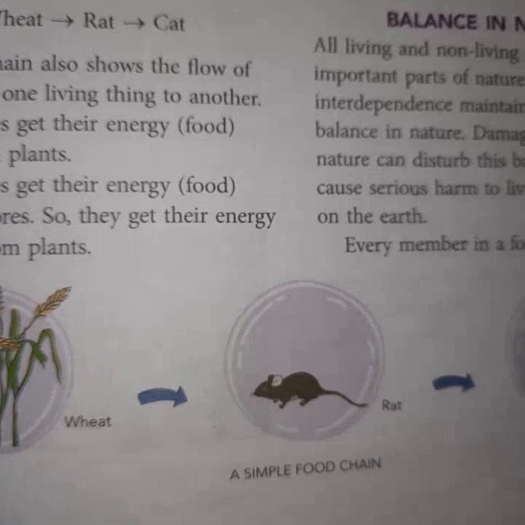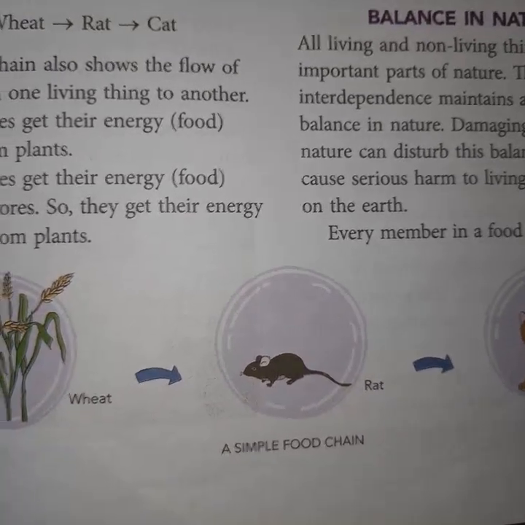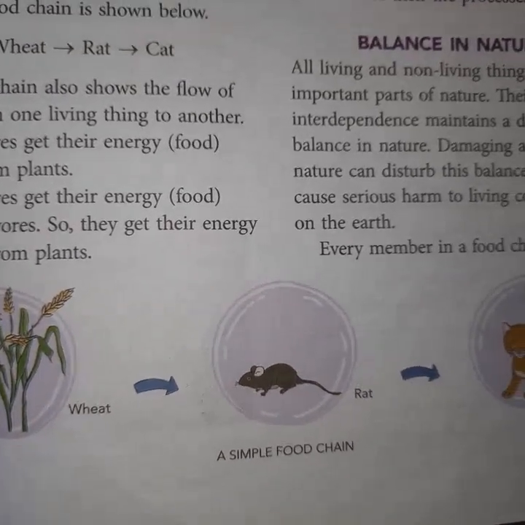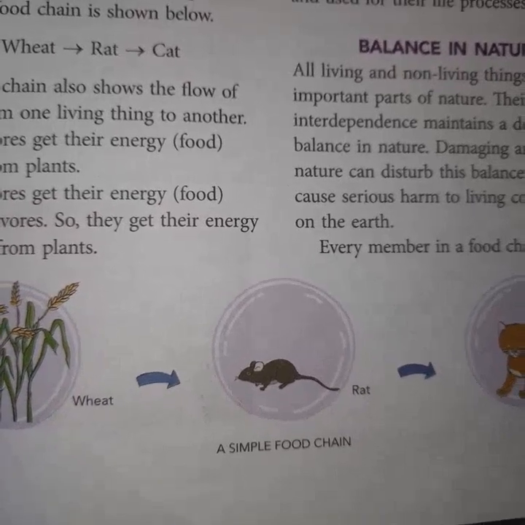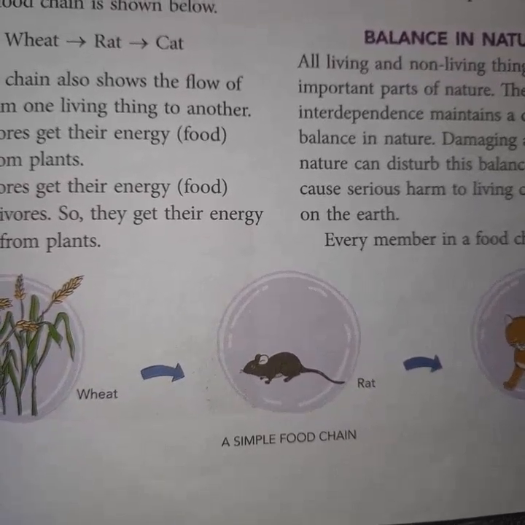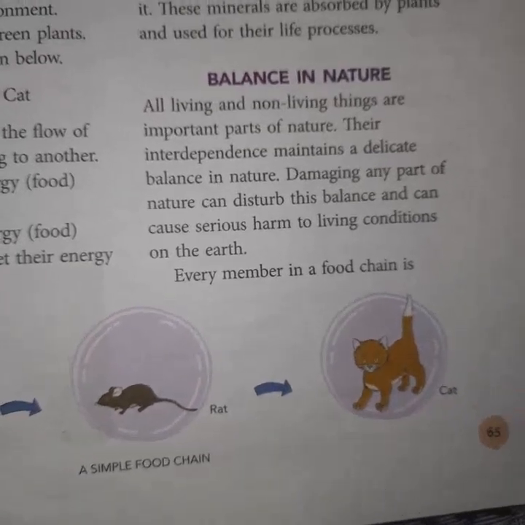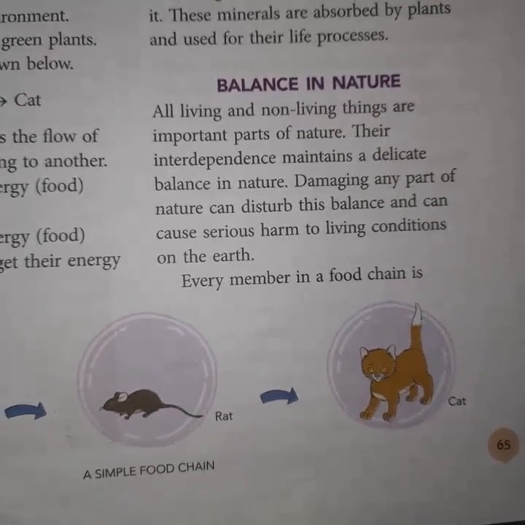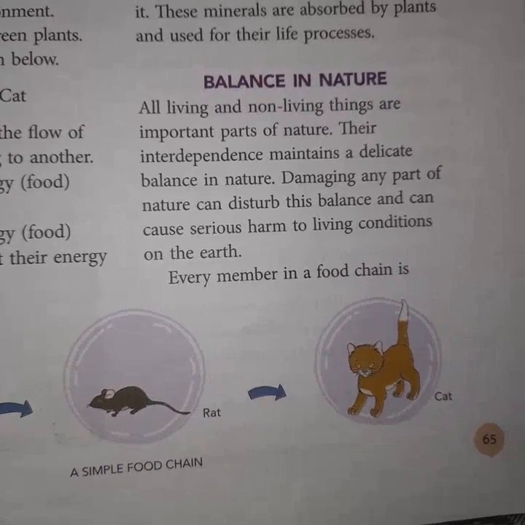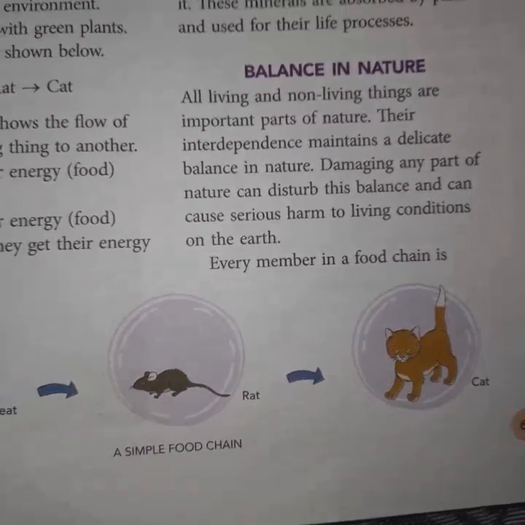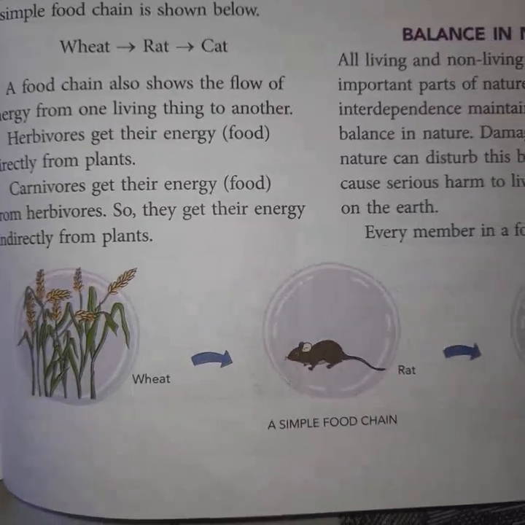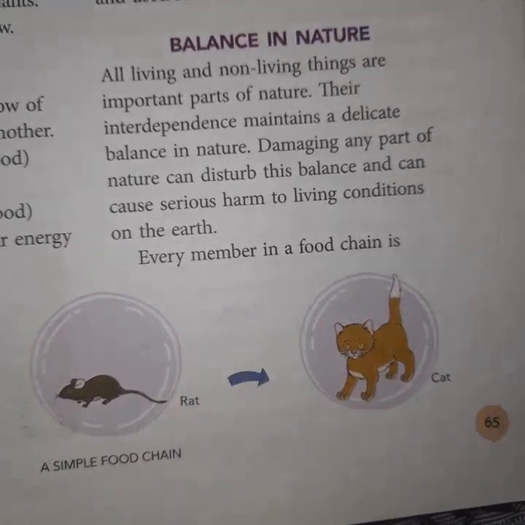In the second member, the energy level goes down. It is decreasing. That is the rat. So rat and its food is the wheat. Okay. And last is the cat. So cat is the carnivorous animal and she is eating the rat. Okay. So the first member is wheat, that is the green plant producer, and the last member is the cat.